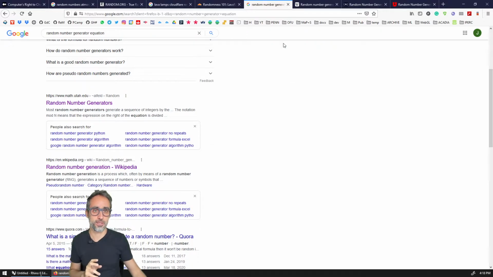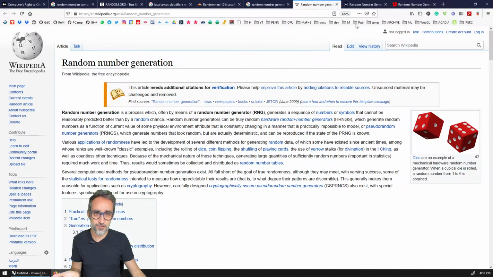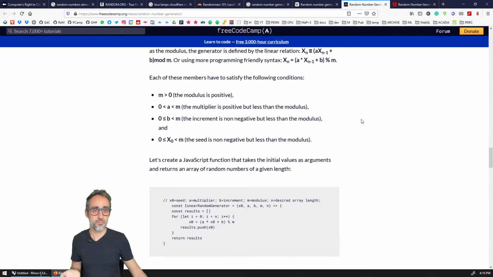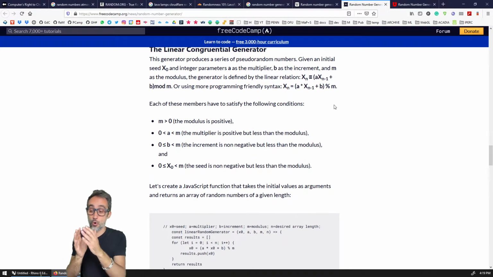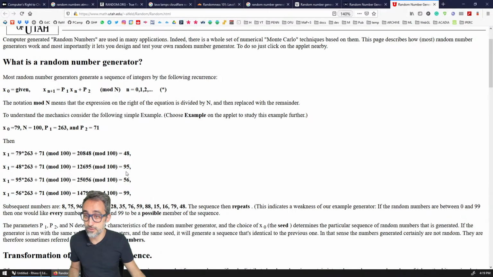So, long story short, random number generation can be done with expressions, either equations or polynomials, or ways of generating sequences of numbers that look, for example, something like this.